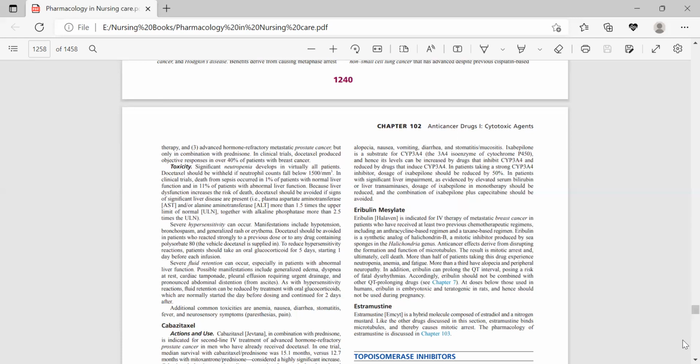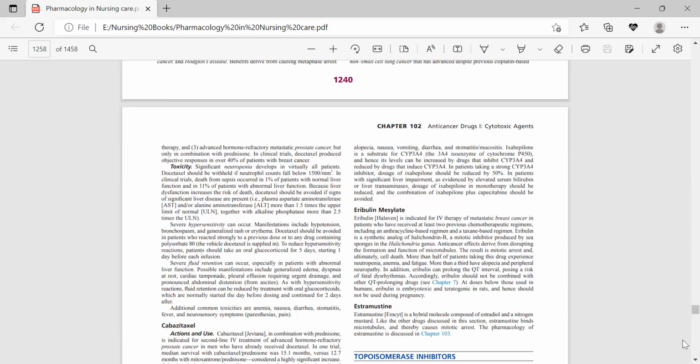Another drug is cabazitaxel. Cabazitaxel is used in combination with prednisone and is indicated for second-line IV treatment of advanced hormone refractory prostate cancer in men who have already received docetaxel. The toxicity includes bone marrow suppression, which causes neutropenia, and cabazitaxel doses should be stopped if the neutrophil count falls below 1500 per cubic millimeter.